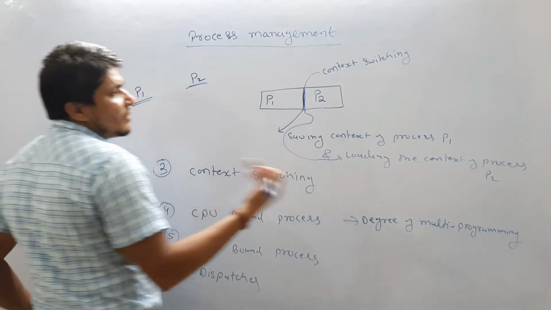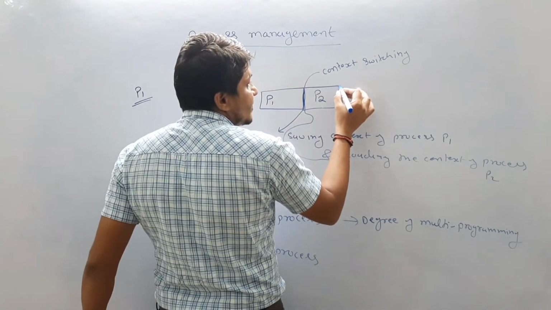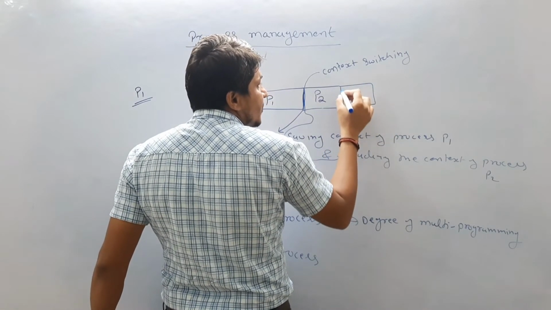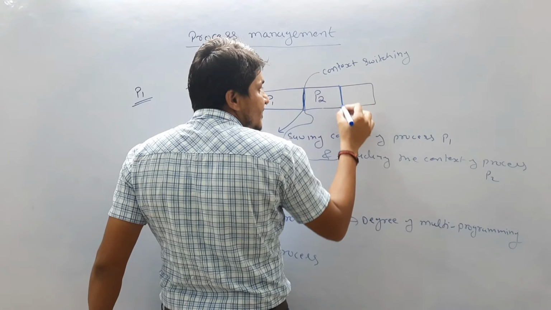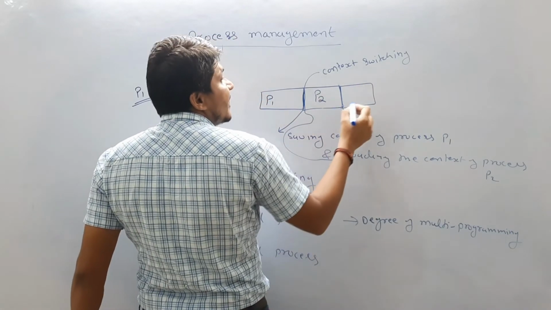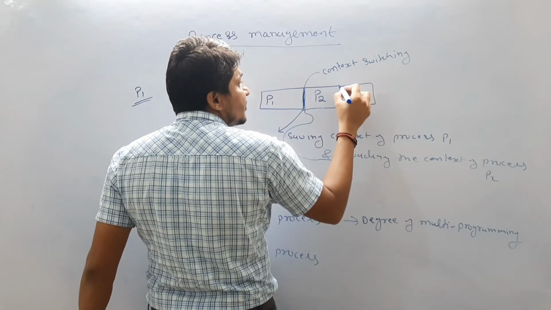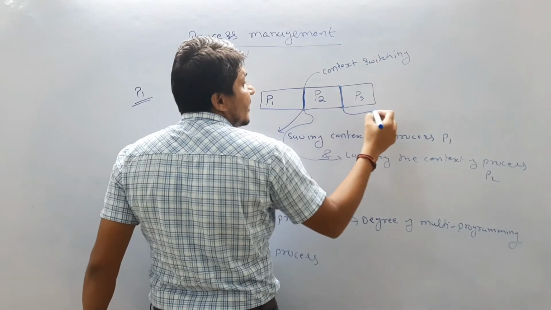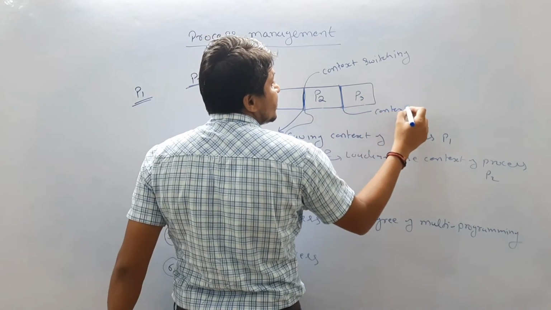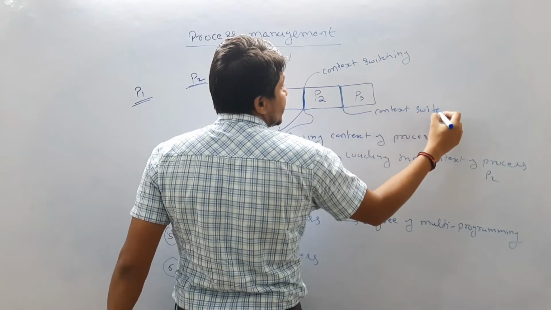Okay, let's suppose another process is next being scheduled. So process P2 is going to be terminated. Let's suppose this much time it is requiring. Another process P3 is loading, so it is again requiring time. So that is called another context switching.